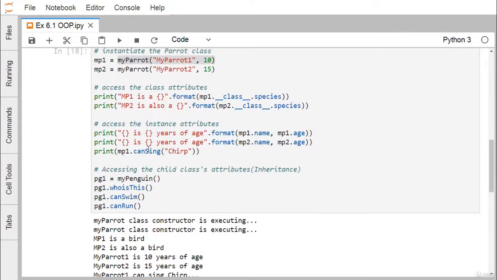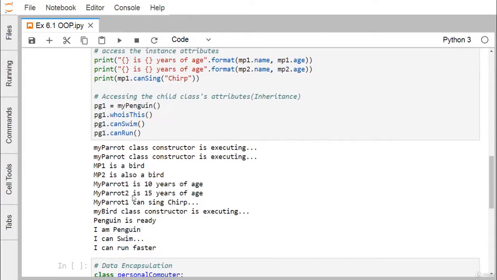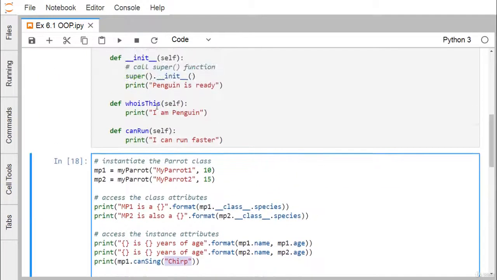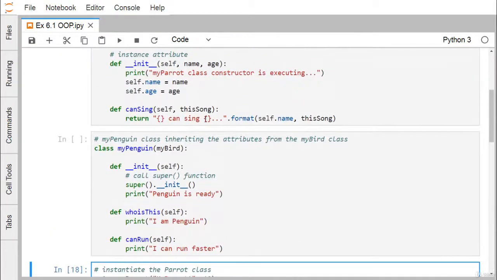Now we have this can sing method, which is producing this output here. You can find that our output is my parrot 1 can sing chirp, and here you see we have passed this particular string, chirp. This string is getting printed here because if you go to the can sing method, you can easily find that we wrote the respective name can sing this song. Here this song has got initialized with the string chirp.